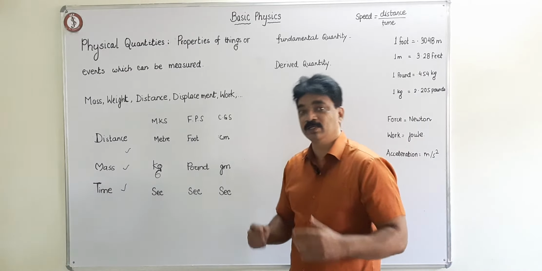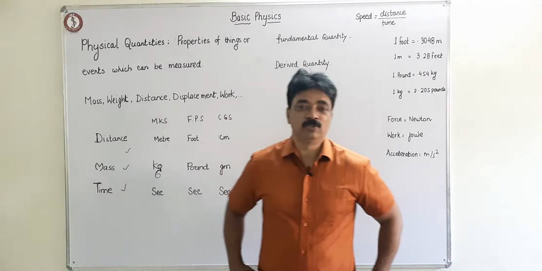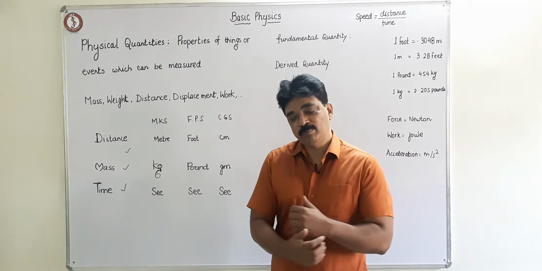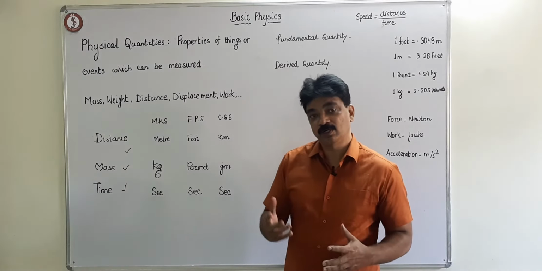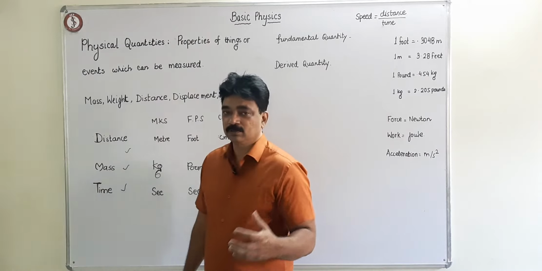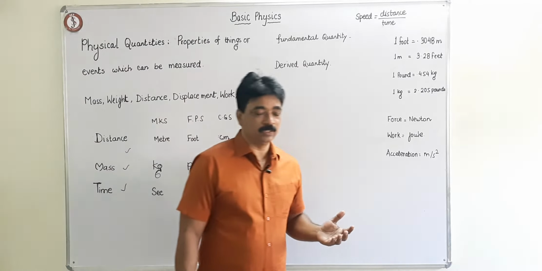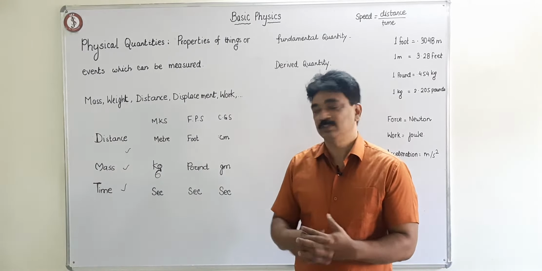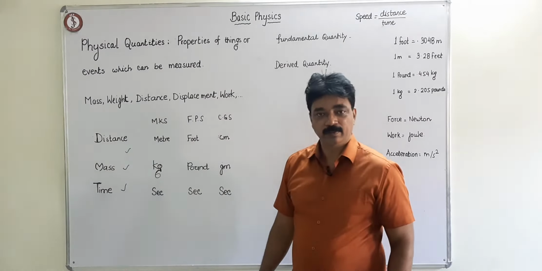हम लोग measure कर सकते हैं properties को, जिन properties को, तो जिस property को measure करते हैं उसको हम लोग physical quantity का नाम देते हैं. जैसे say for example mass can be measured, and weight can be measured, speed can be measured. So all these are physical quantities. All right.